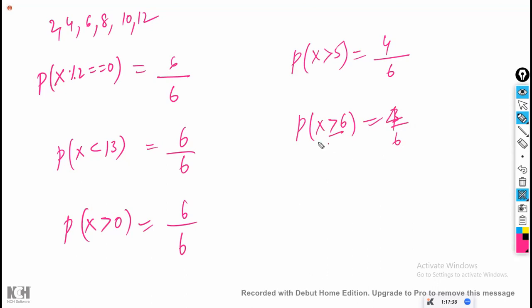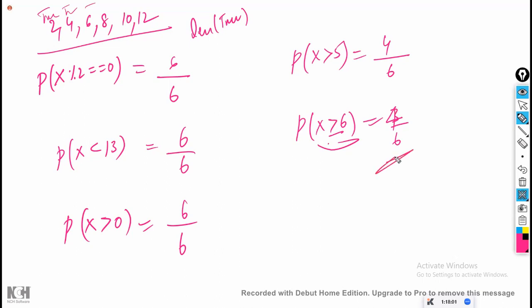Whatever the condition is, just check how many of them satisfy this condition. Means you are just counting how many truths there are, the length of the truths. Whether each is true or false: true, true, true, true, true, true. How many truths are there? That number is the numerator. The total number is the denominator.